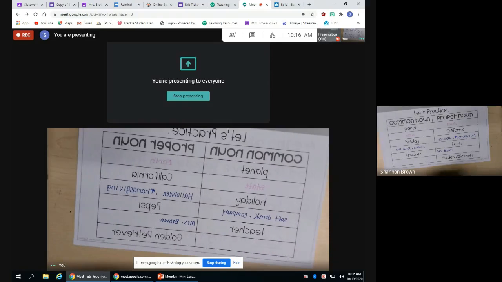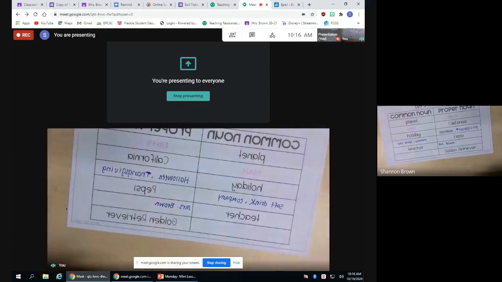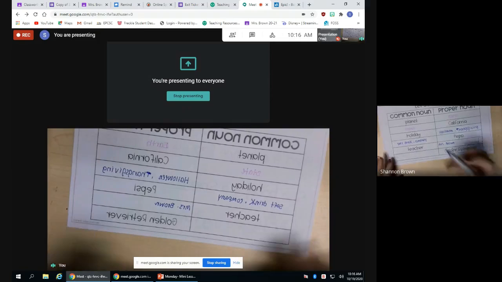All right. Looking at the very bottom, the last one. Proper noun, golden retriever. What would be the common noun for a golden retriever? Very good. It would be a dog breed.